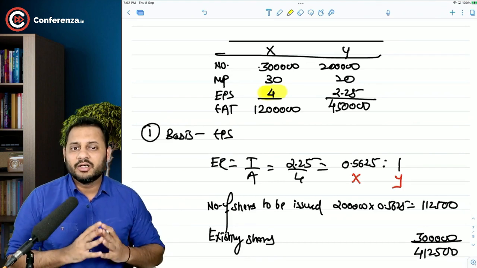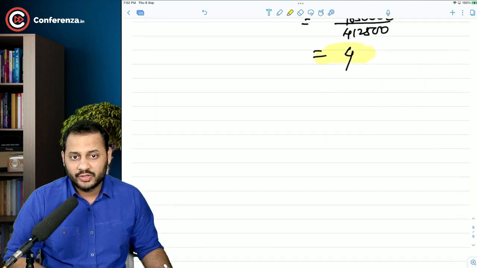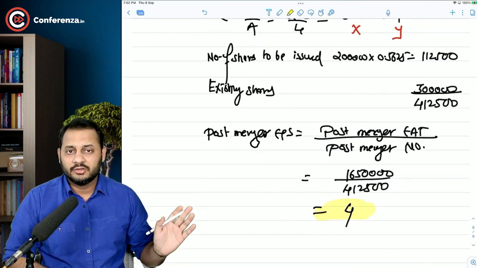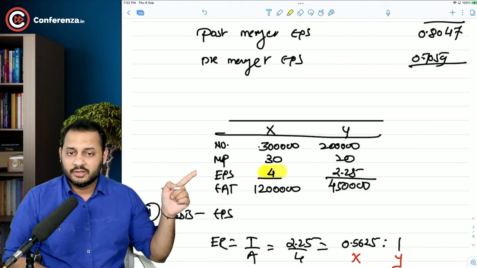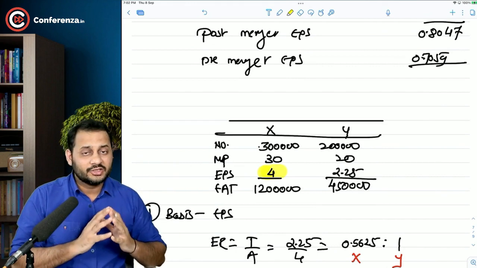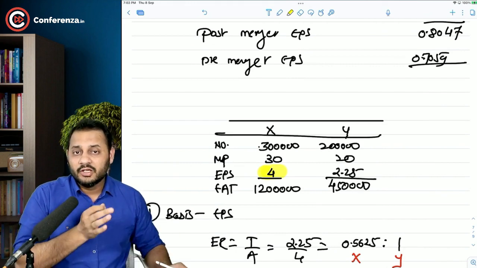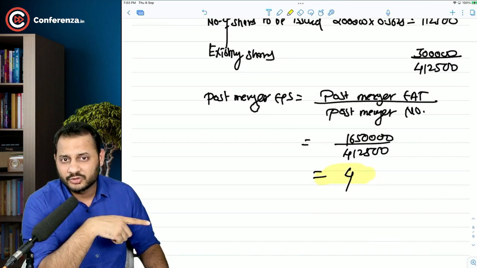If we want to keep the earnings of both the shareholders same, in this question also you can see in this part, the pre-merger company was X, that X Limited was the acquirer, and the shareholders of that company were earning 4 rupees per share, pre-merger also and post-merger also.